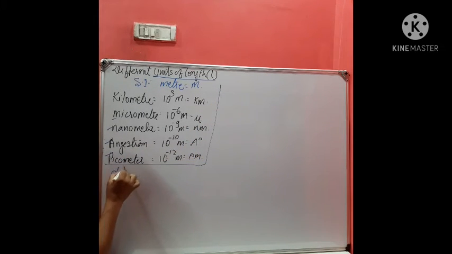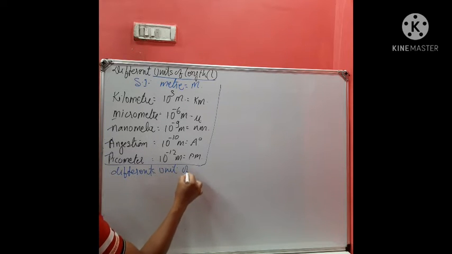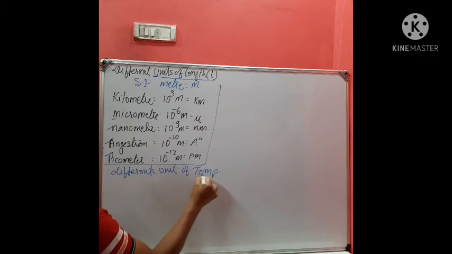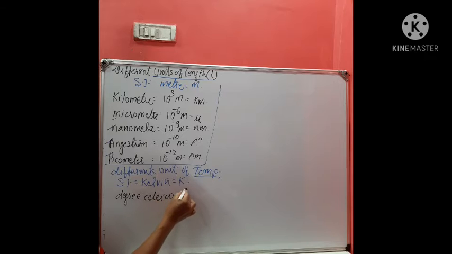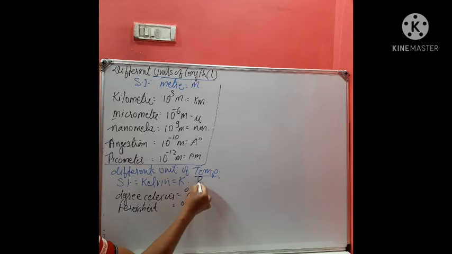Similarly, different units of temperature are also there. Okay, which are these? Like, what is the SI unit of temperature? This is Kelvin, and it is denoted by K. But besides this, there is degree Celsius, denoted by degree Celsius. And Fahrenheit, given by degree Fahrenheit. So these are some units or scales of temperature.